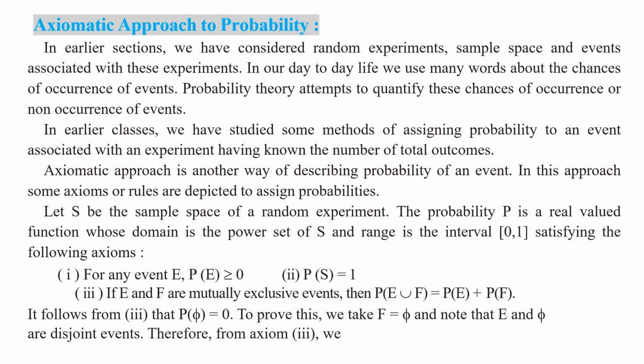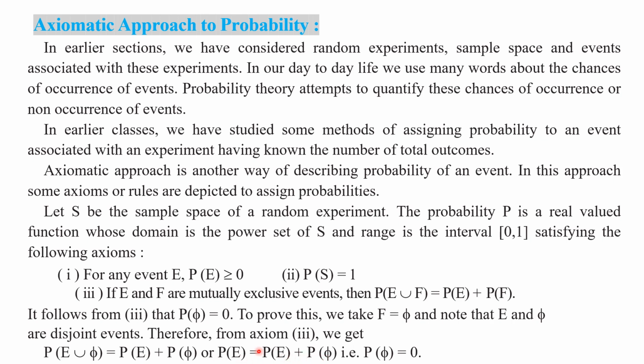Therefore, from axiom 3, we get P of E union empty set is equal to P of E plus P of phi. That is, P of E is equal to P of E plus P of phi. Understood this step, my children? E union phi, what will you get? E only. So P of E is equal to, on the RHS, P of E as it is, plus P of phi.